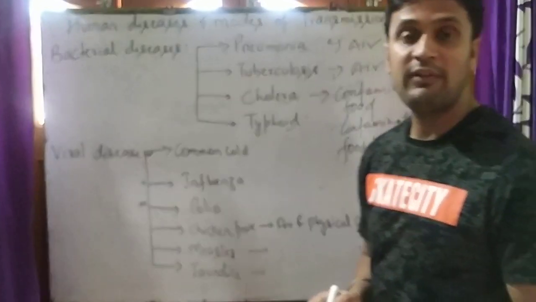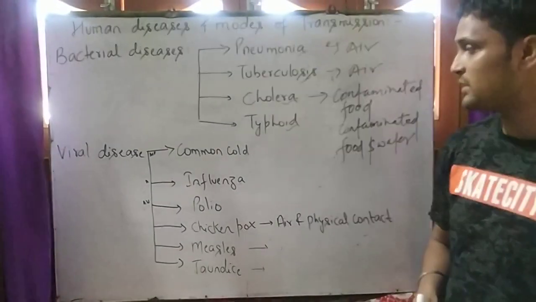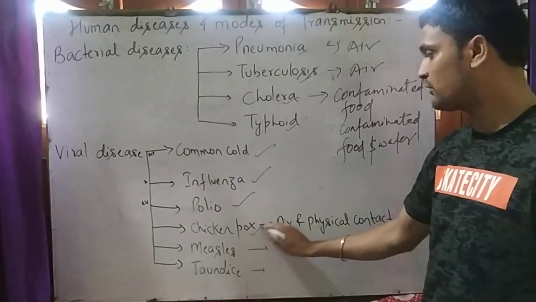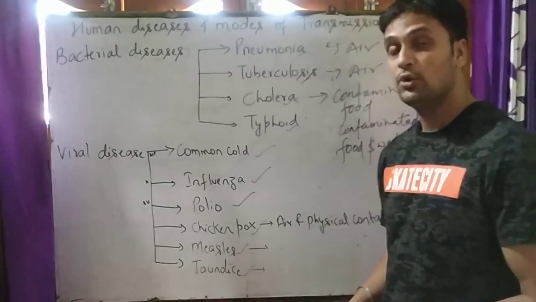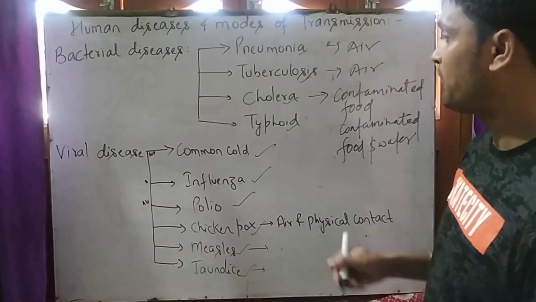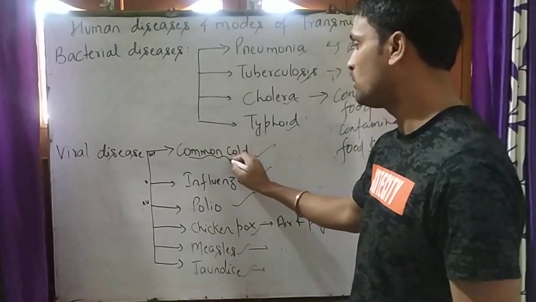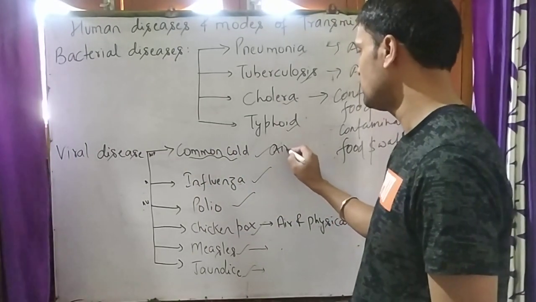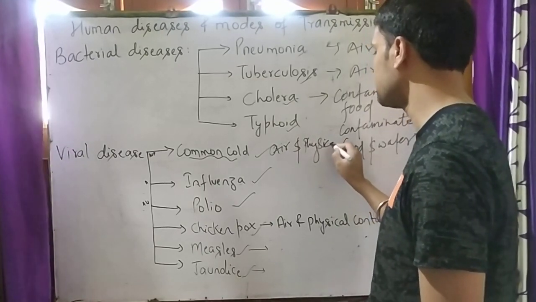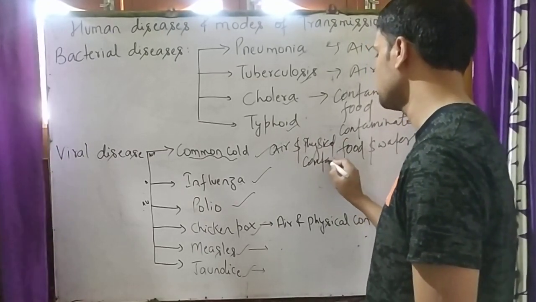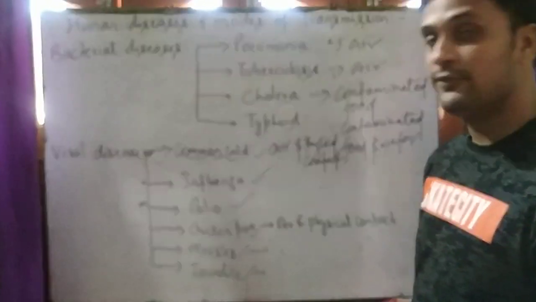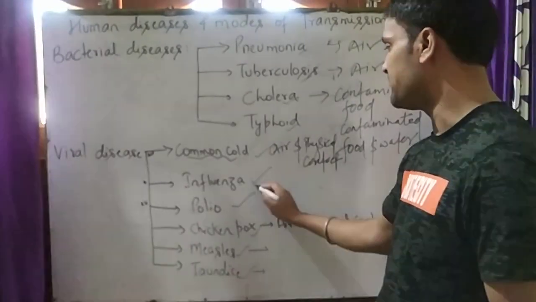Now the viral diseases caused in humans are common cold, influenza, polio, chickenpox, measles and jaundice. The mode of transmission of the common cold is by air or physical contact. Influenza is transmitted through air.